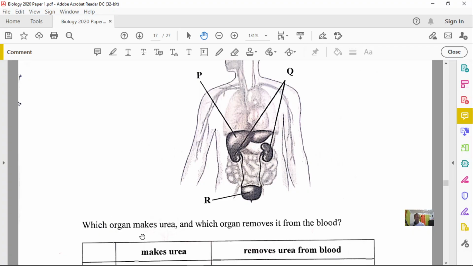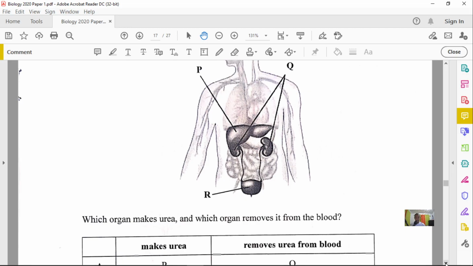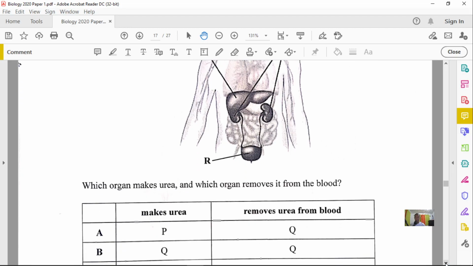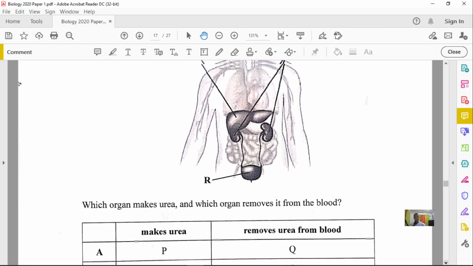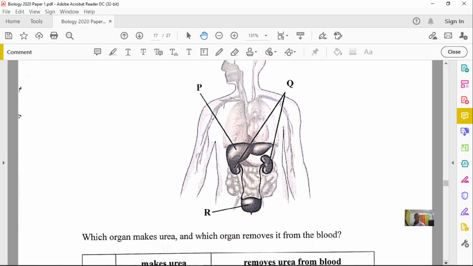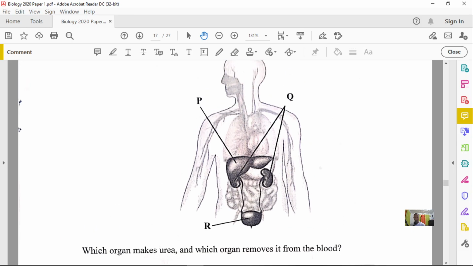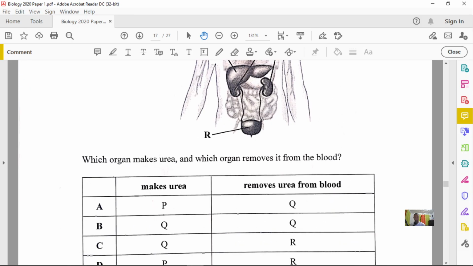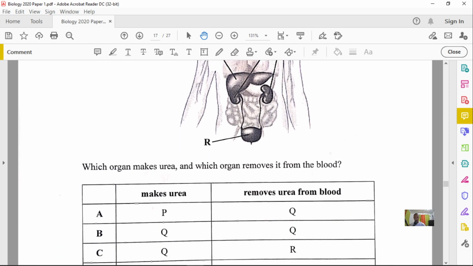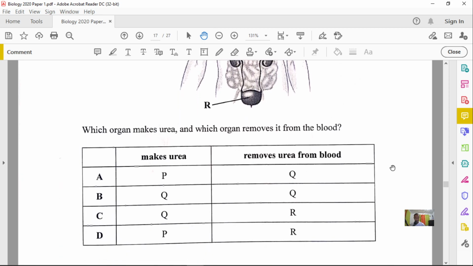So the question asks which organ makes urea and which organ removes it from the blood. You need to remember that urea is produced in the liver by a process called deamination. So P will make the urea, while what is removing the urea will have to be structure Q, which is the kidneys. Okay, so P making and Q removing. So our option here for question number 35 is A as well.